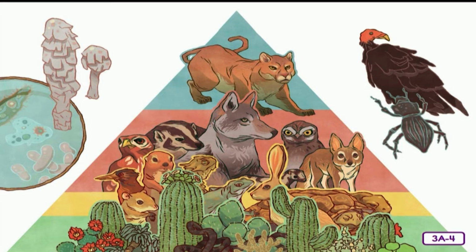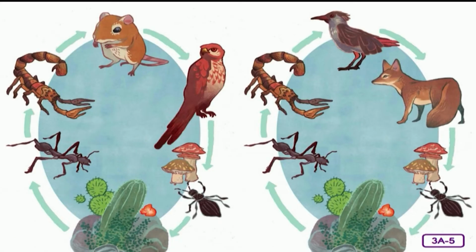Though they do not live in the driest parts of the desert, mountain lions often come down from the surrounding mountain areas to hunt. Where they exist, mountain lions are at the top of the food chain. Vultures and beetles are some of the scavengers of the desert. Remains left to rot by the scavengers become food for the decomposers, mushrooms, insects, and microorganisms. With so much diverse plant and animal life, there are many food chains in the Sonoran Desert.